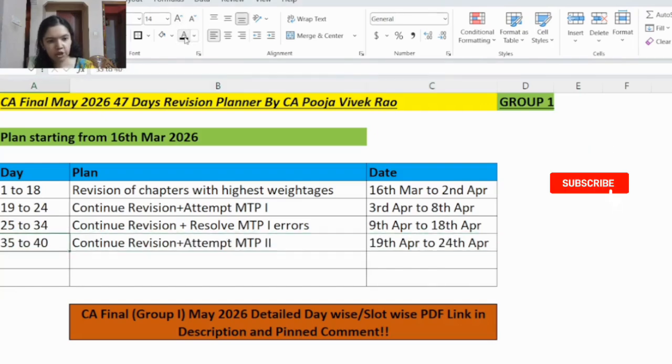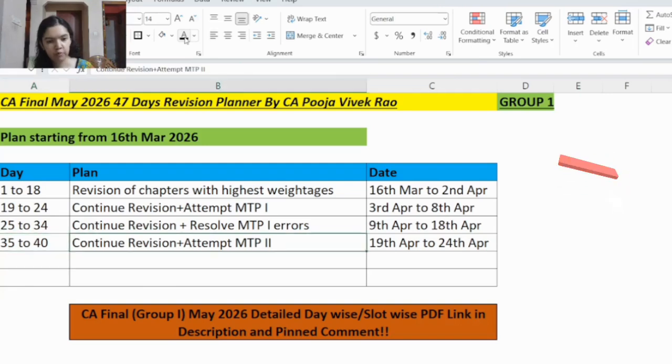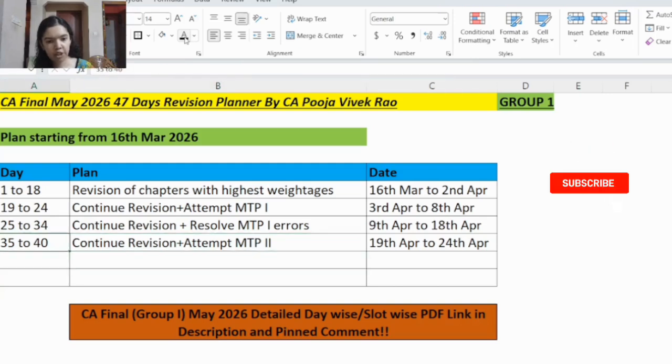So here you will continue revision plus you will attempt the mock test paper 2. So for each 1.5 days again you will be revising each of the subjects. So on 19th April the whole day and 20th April half day you will revise FR, and then on 20th April afternoon you will give the mock test paper 2. After attempting the mock test paper, you will analyze it. Same way for the other subjects also.